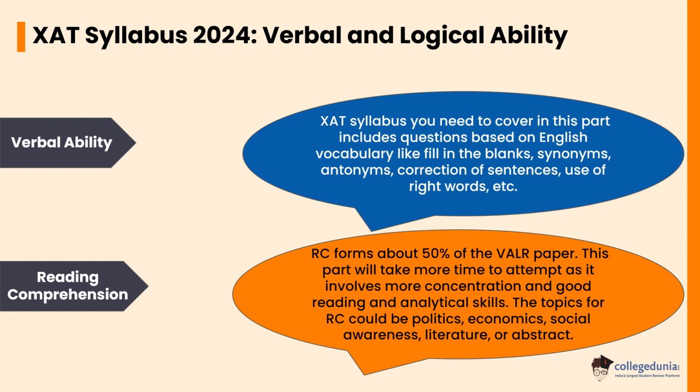The verbal ability syllabus includes questions based on English vocabulary like fill in the blanks, synonyms, antonyms, correction of sentences, use of right words, etc. In the reading comprehension syllabus, RC forms about 50% of the VALR paper. This part will take more time to attempt as it involves more concentration and good reading and analytical skill. The topics for RC could be politics, economics, social awareness, literature or abstract.